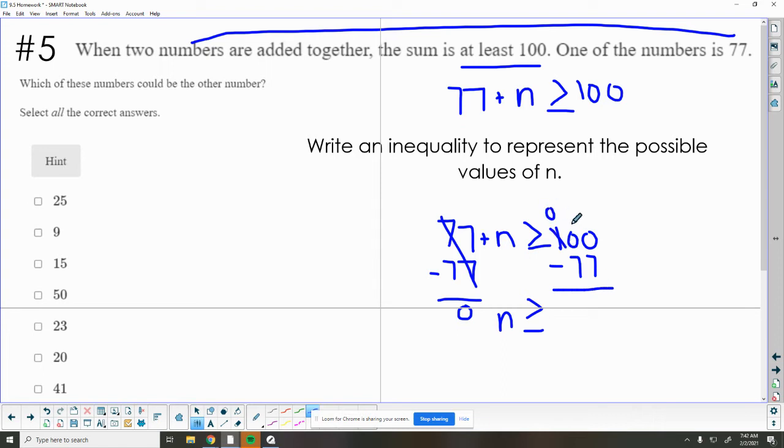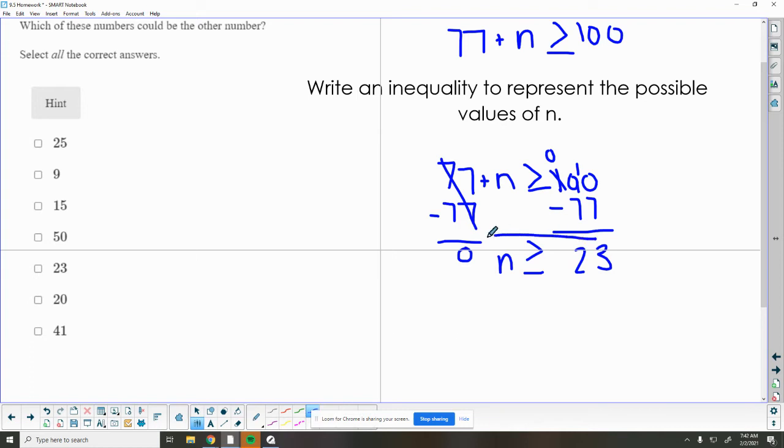So I'm going to borrow here. 10 minus 7 is 3. 9 minus 7 is 2. So n is going to be anything that's greater than or equal to 23. So as we come over here, we want to look and pick anything that is 23 or bigger. It can be one of the numbers that's added on to 77 to make our answer, our sum, bigger than or equal to 100.